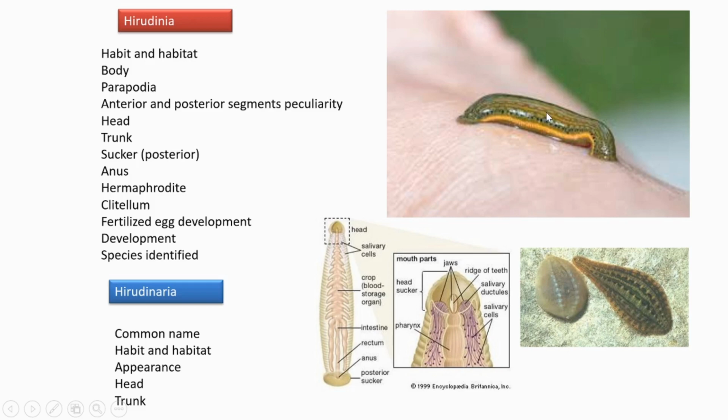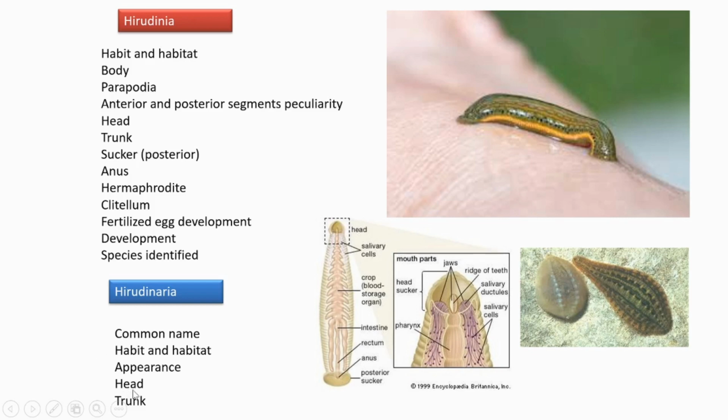Dorsal side, what's the color? Olive green, and its ventral side is somewhat orange yellow. Totally 33 segments are present in the body, and each segment has 4 or 5 superficial annuli, ring-like structures. The body can be divided into head, trunk, and posterior sucker region.